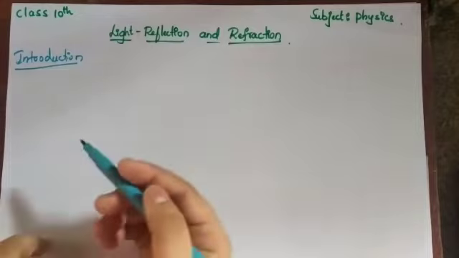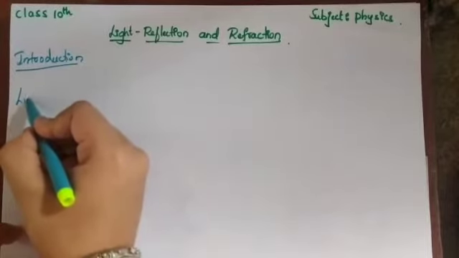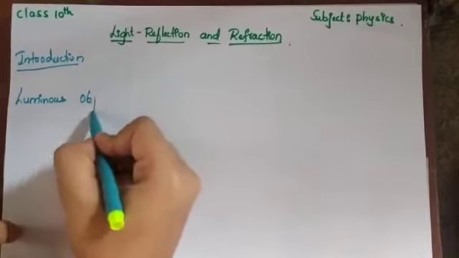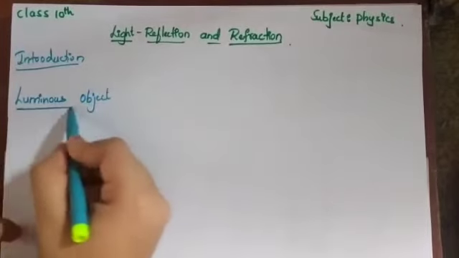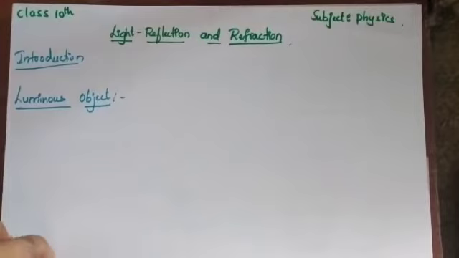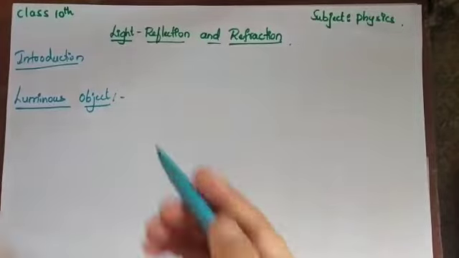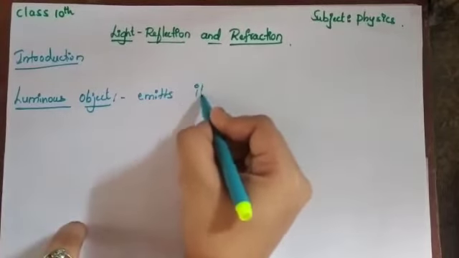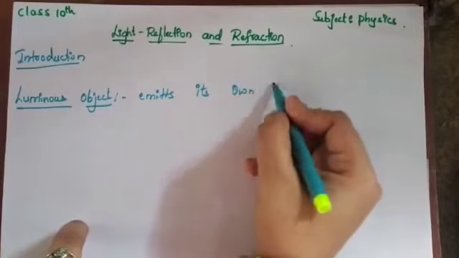In light also there are different kinds of objects. One is the luminous object and another one is the non-luminous object. So what does luminous object mean? A luminous object is an object which emits its own light.